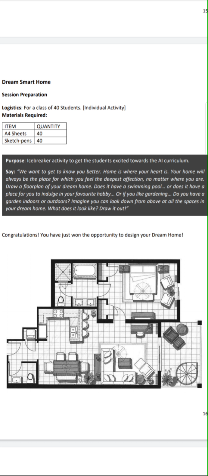Or if you like gardening, do you have a garden indoors or outdoors? Imagine you can look down from above at all the spaces in your dream home. What does it look like? Draw it out. Yeah, this is one sample which is given to you. As you can see, in this home, everything is available, but it is being drawn as a sample.